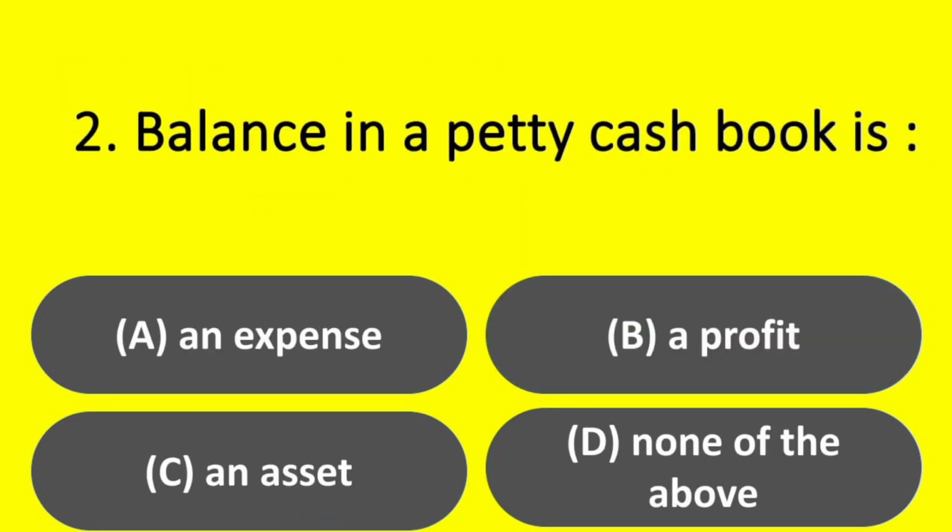Question. Balance in a petty cash book is: option A, an expense; option B, a profit; option C, an asset; option D, none of the above. Answer: option C, an asset.